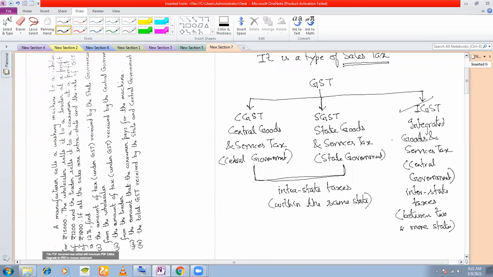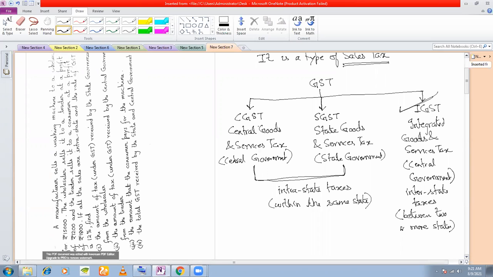Just remember this: CGST and SGST are applicable for goods that are being sold within the same state. IGST is applicable for interstate transactions. For example, if someone in Delhi is buying from someone in West Bengal, then he will pay IGST. So these are the three types of GST.